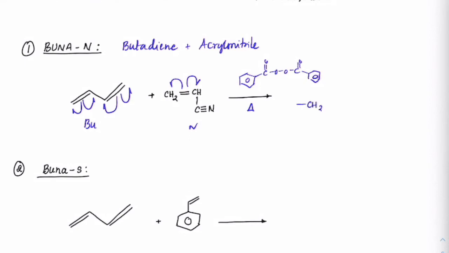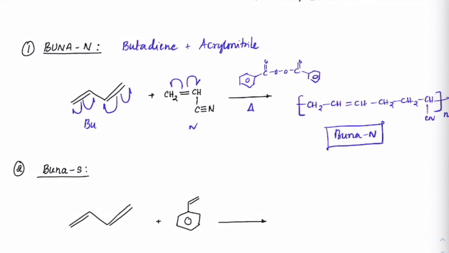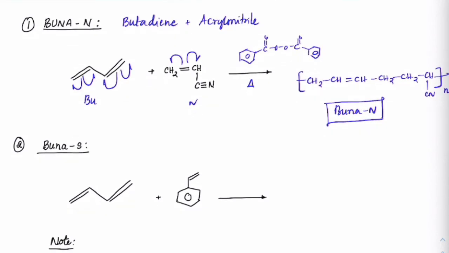We will have CH2, CH=CH, CH2, CH2, CH, and CN. That's how it gets polymerized to Buna N. Buna N is a form of synthetic rubber. Correct? I hope all of you understood what is Buna N.